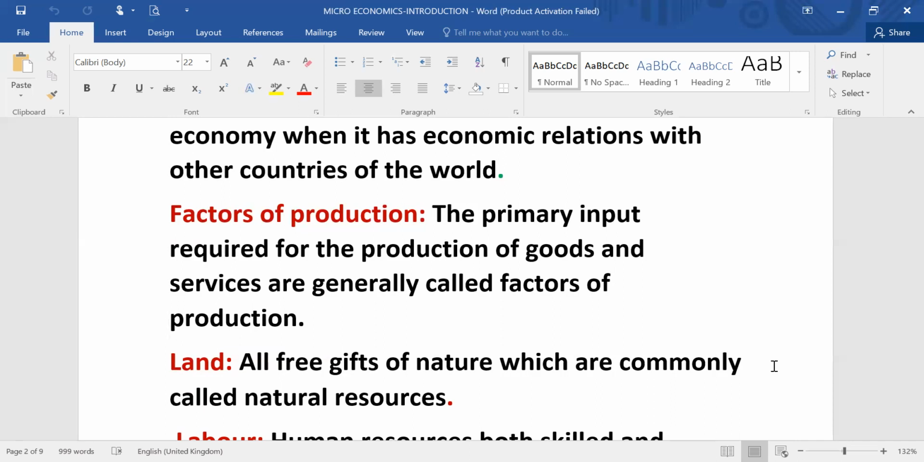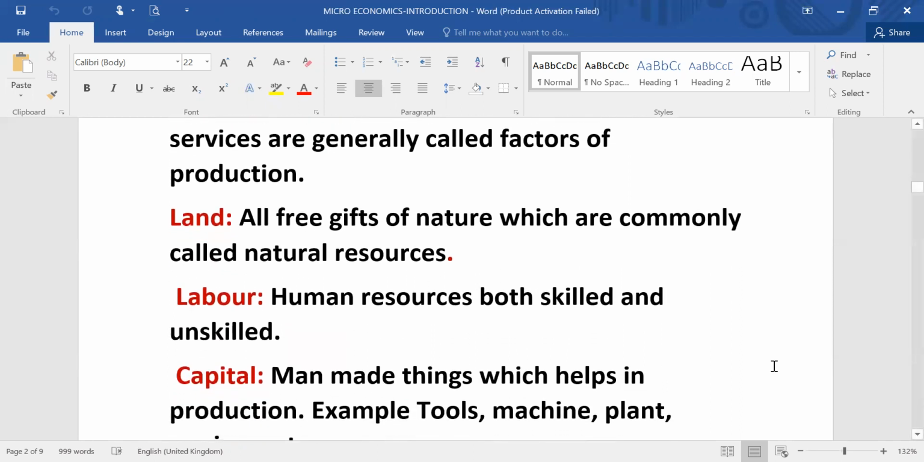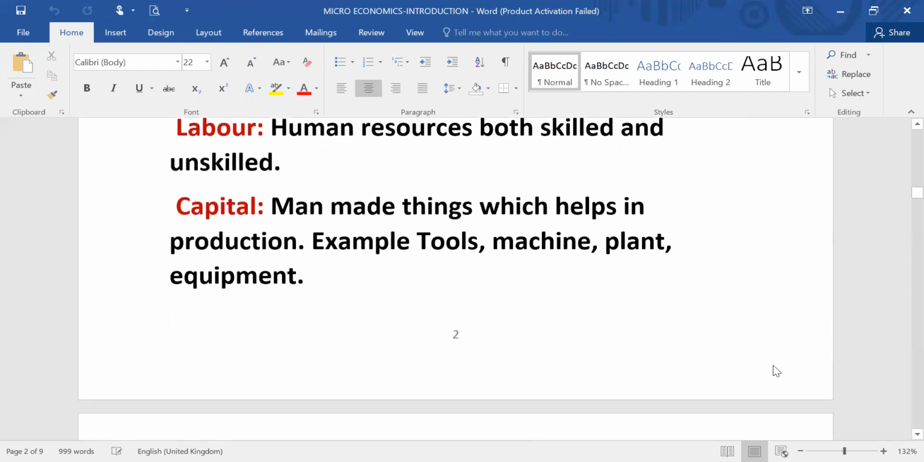Land means all free gifts of nature, which are provided as a resource. Labor is the human resource. Both skilled and unskilled laborers are there: educated, uneducated, specialized, unspecialized. Both types of labor are included in labor. Capital means those man-made things which help in production, like machine, plant, tool, factory equipment, etc.